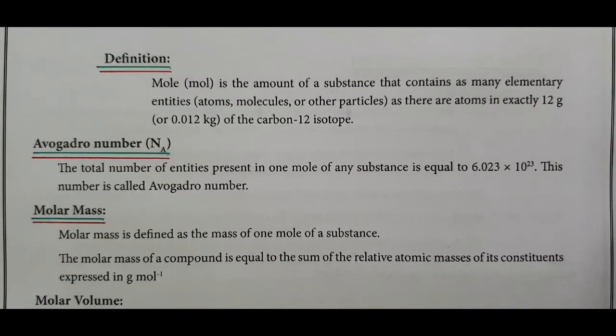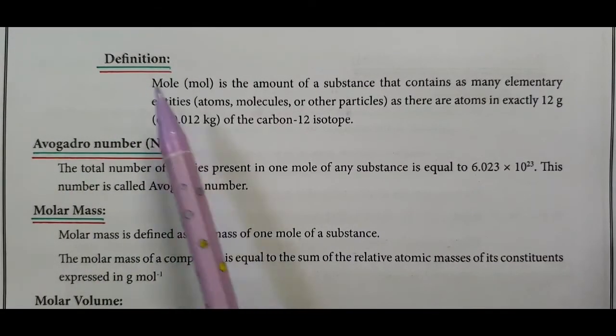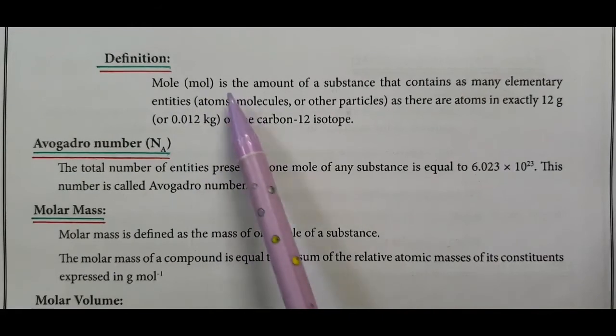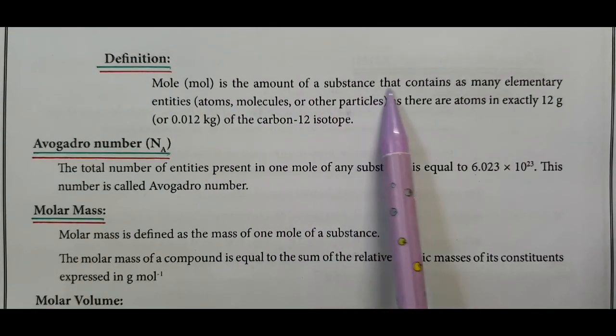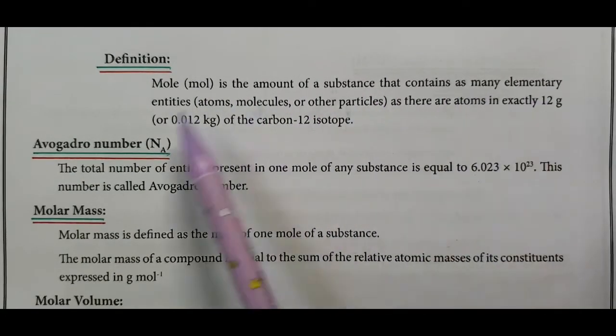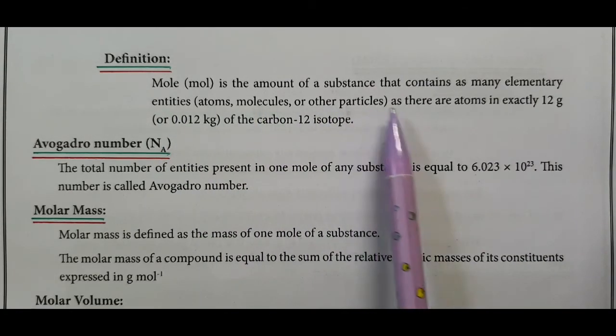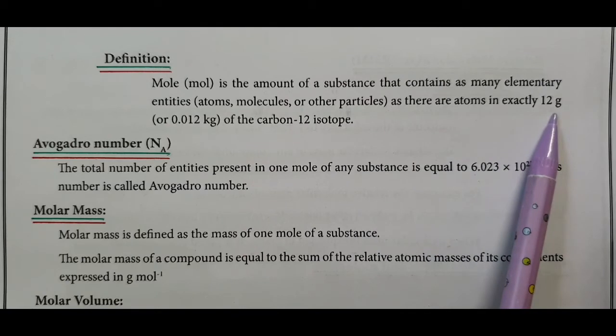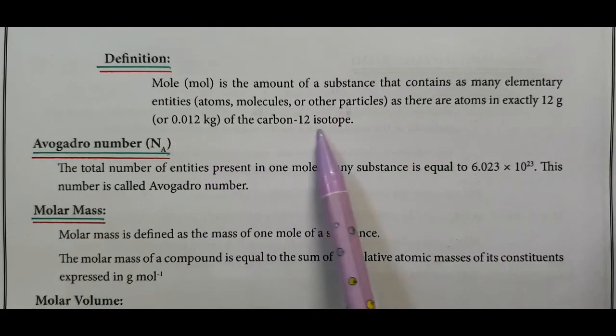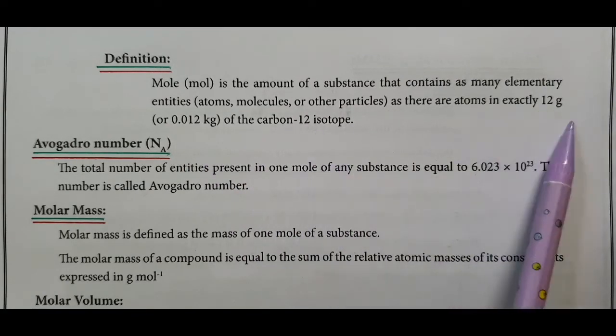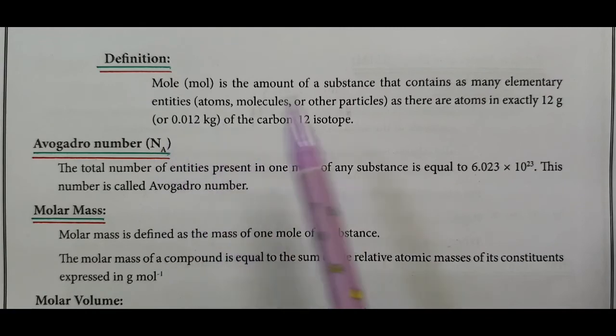What is meant by a mole? A mole, unit mol, is the amount of substance that contains as many elementary entities (atoms, molecules or other particles) as there are atoms in exactly 12 gram of carbon-12 isotope. 12 gram means 0.012 kilogram.